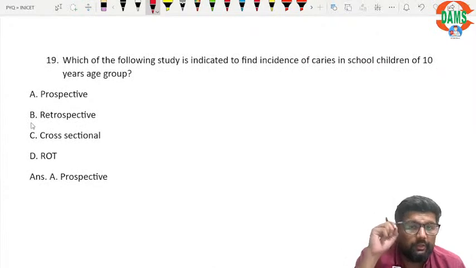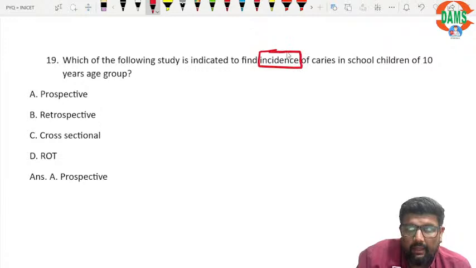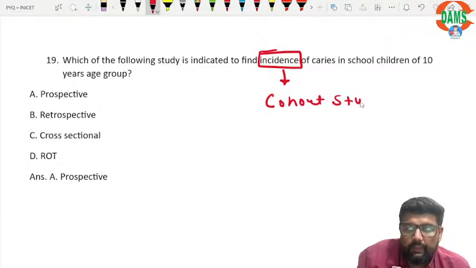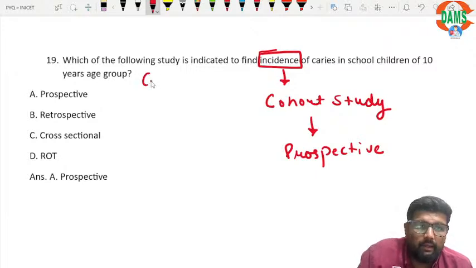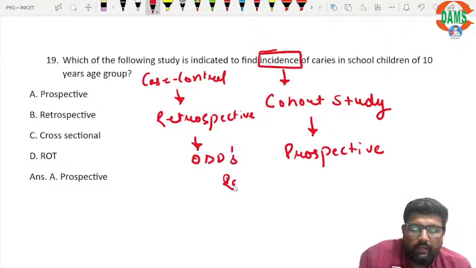So the following study is indicated to find incidence. Yes, incidence of caries. Incidence we get from cohort study, right? And cohort study is a prospective study. So what do we get from a case control study? Case control study is a retrospective study, and it gives me odds ratio.